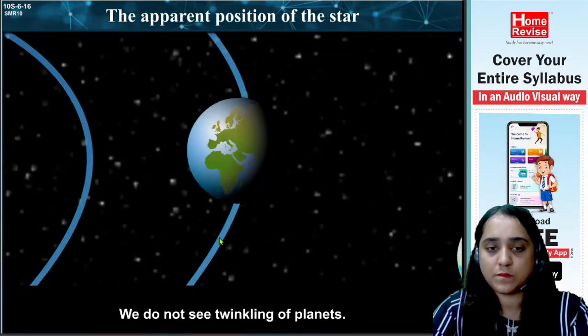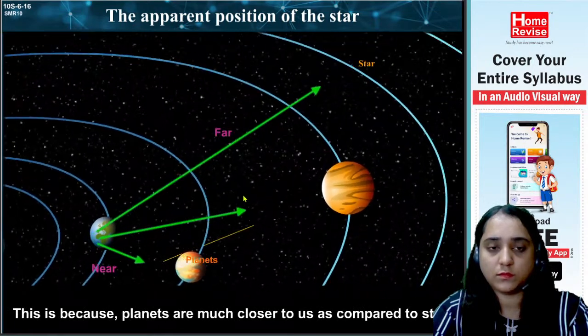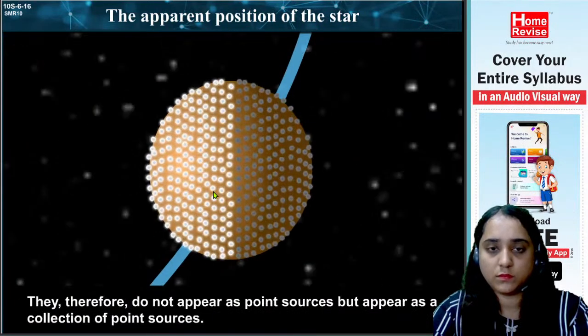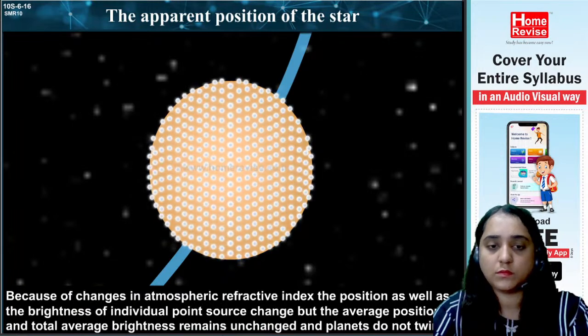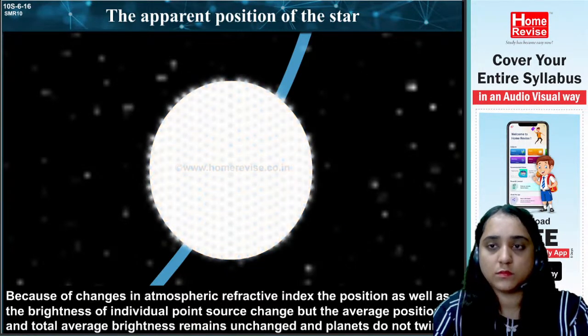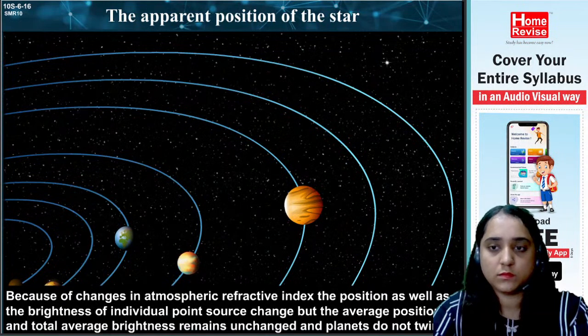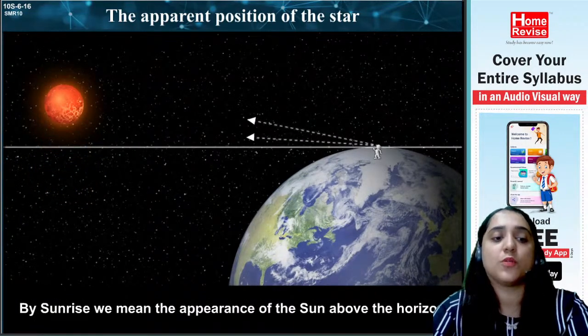We do not see twinkling of planets. This is because planets are much closer to us as compared to stars. They, therefore, do not appear as point sources, but appear as a collection of point sources. Because of changes in atmospheric refractive index, the position as well as the brightness of individual point sources change, but the average position and total average brightness remain unchanged, and therefore the planets do not twinkle. That is the reason the planets do not twinkle.